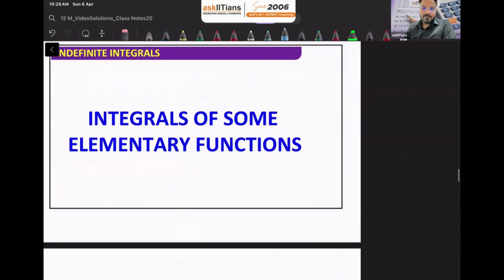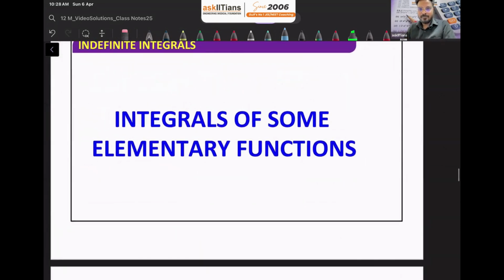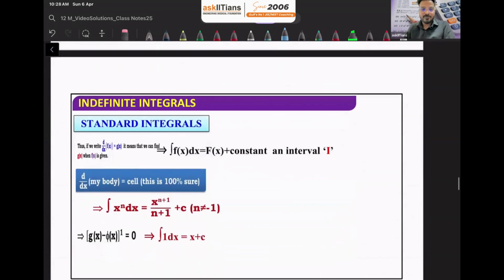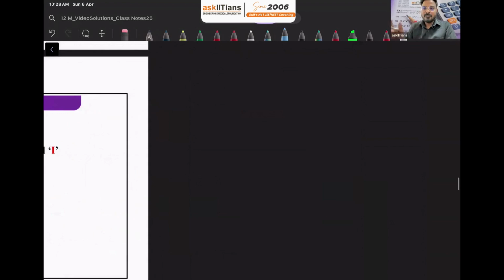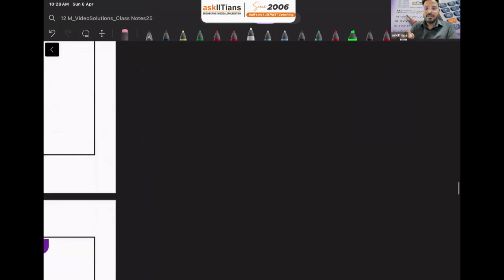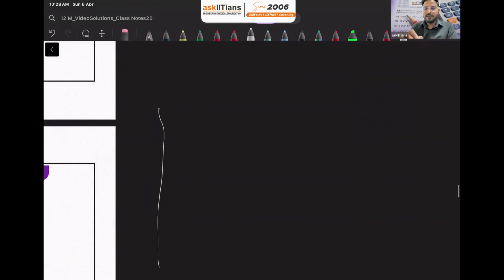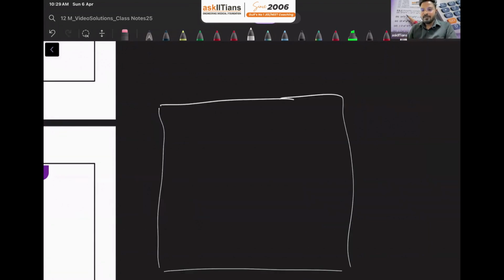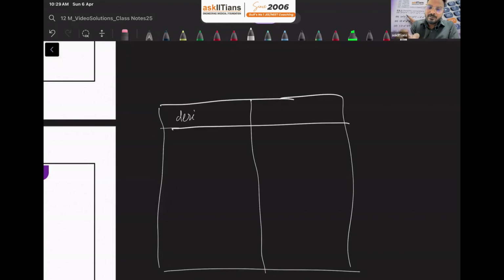So now let us talk about some basic formulas of integrals, right? Standard formulas of integrals. For the first one, I want you to make a table with two columns. In the first column, you need to write down the derivative of a function, so that in this way you revise the formulas of derivatives also, and then you can relate it with the process of integration, right? So derivative, and on this side we are going to write down the formula for integration.